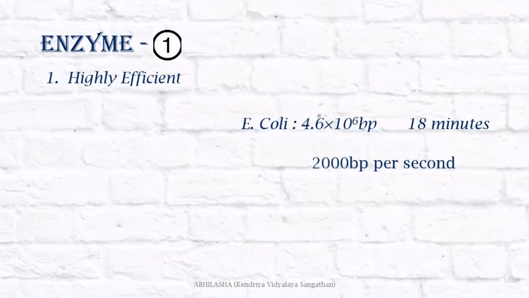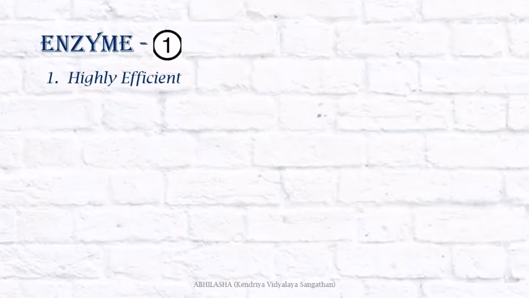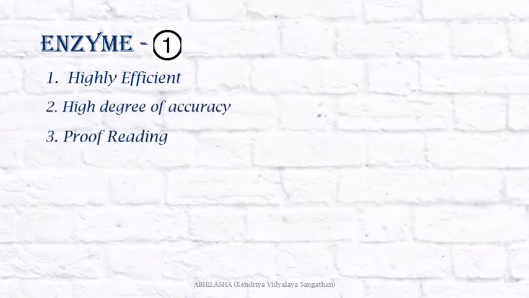Not just fast, it is accurate too, because any mistake during replication would result in mutations. And you already saw that mutations result in genetic disorders. So to ensure accuracy, this enzyme also acts as a proofreader. Finally, this enzyme polymerizes only in one direction, that is 5' to 3'. This leads to a small complication, but we'll see that later. First, the remaining enzymes.